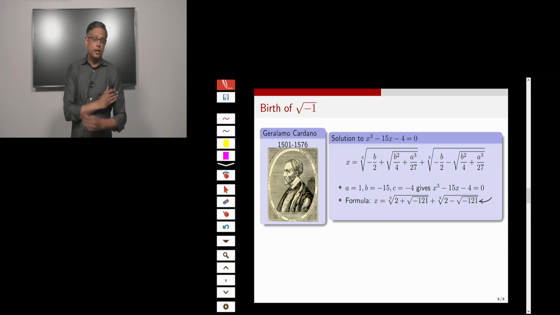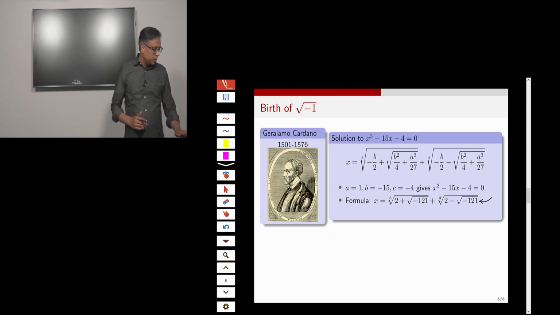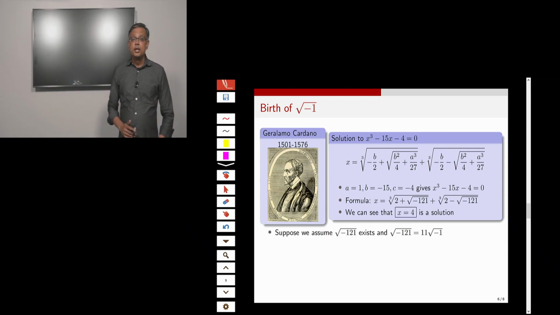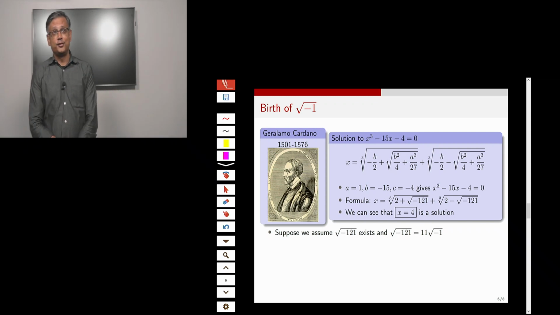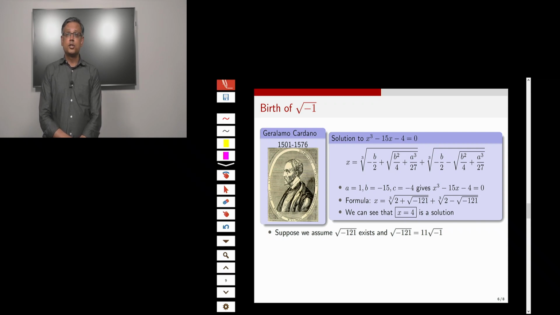But interestingly, if you look at this cubic, you realize that there is a real root, x equal to 4, for this cubic. If you plug in x equal to 4, you see that x cubed is 64, minus 15 times x, minus 4, is equal to 0.